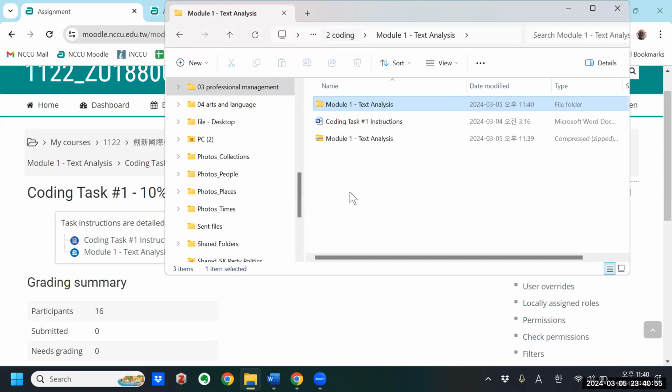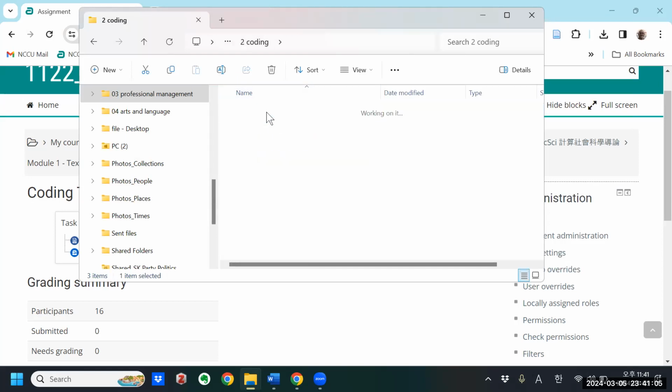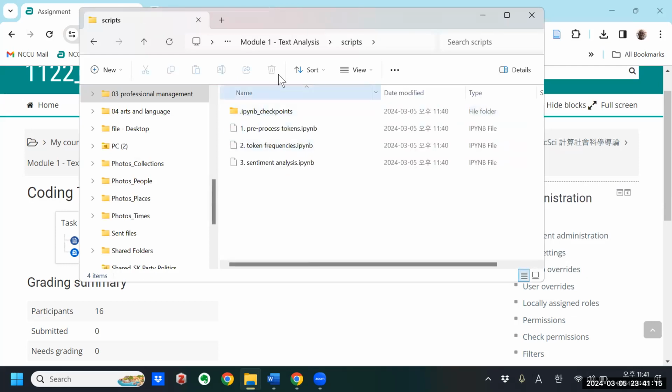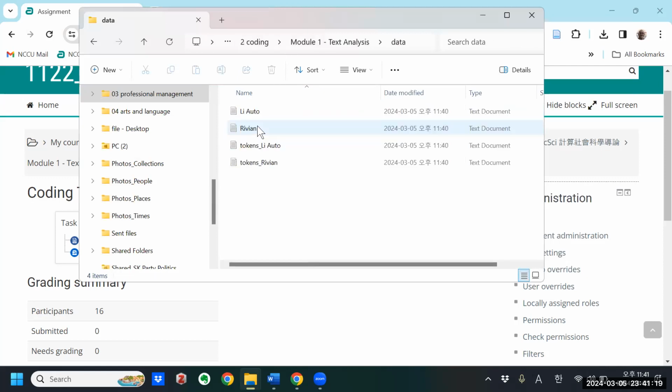Okay, so you can see I have a project folder called Module 1 Text Analysis. And if I open up that folder, you'll have the scripts, the analysis, data, and scripts folder, plus the instructions. You open up scripts, you should have the 3 scripts in there. If you open up the data, you should have the 2 data files, right? Oops, sorry.